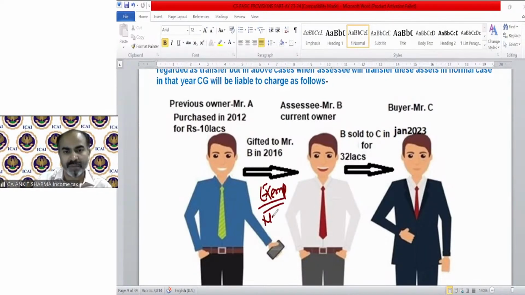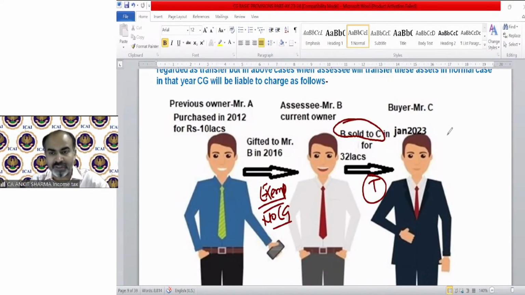The earlier transaction had no capital gain requirement, but this one is taxable because B has now sold this to Mr. C. Because Mr. B sold it to Mr. C in January 2023, for assessment year 23-24 we need to calculate the capital gain. So who is the assessee in this case? B, because B sold the asset to C.